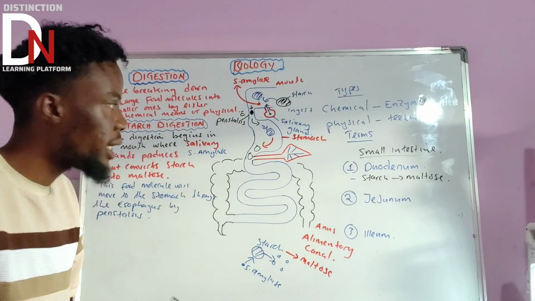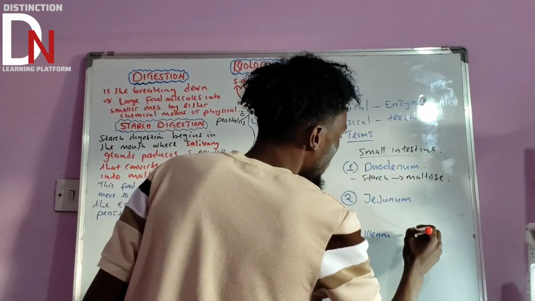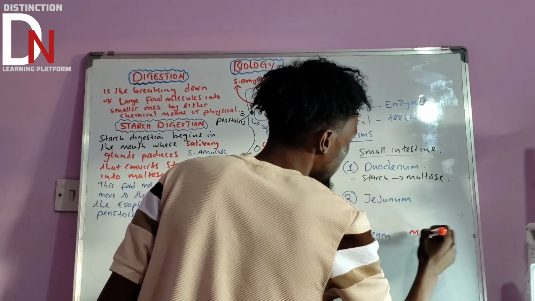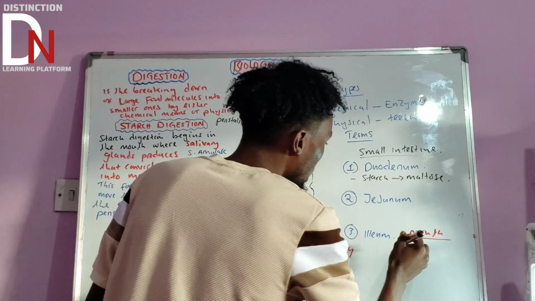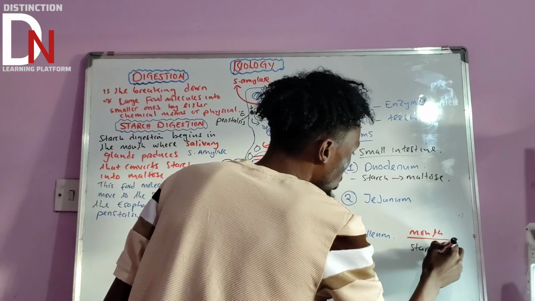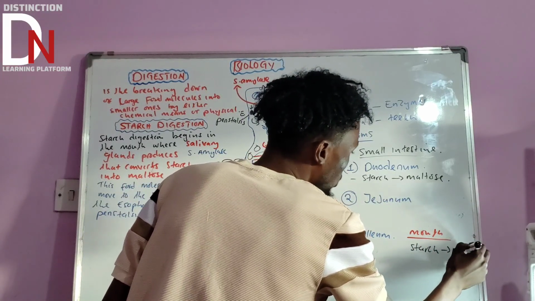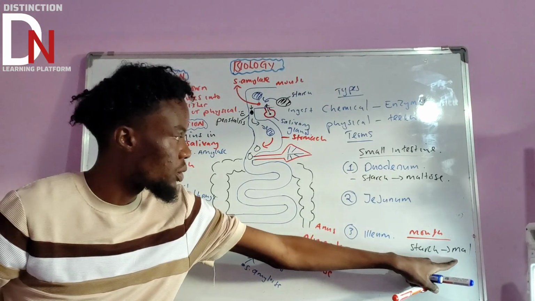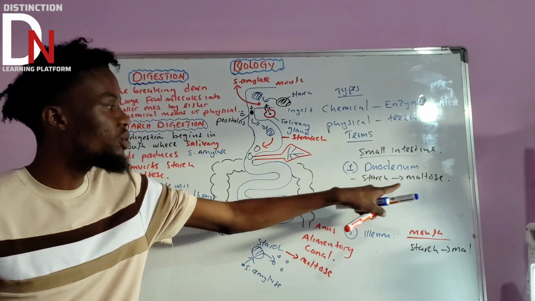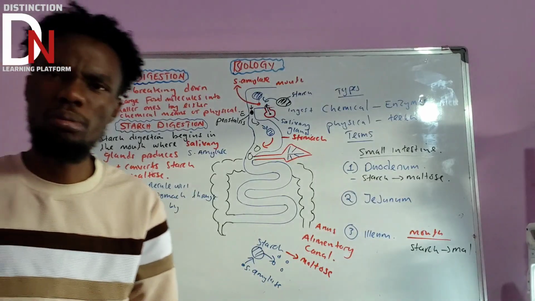But to take you back, you can get confused. You remember that in the mouth, starch was converted into maltose as well. So in the mouth, starch was converted into maltose, and again in the duodenum, starch is converted into maltose.